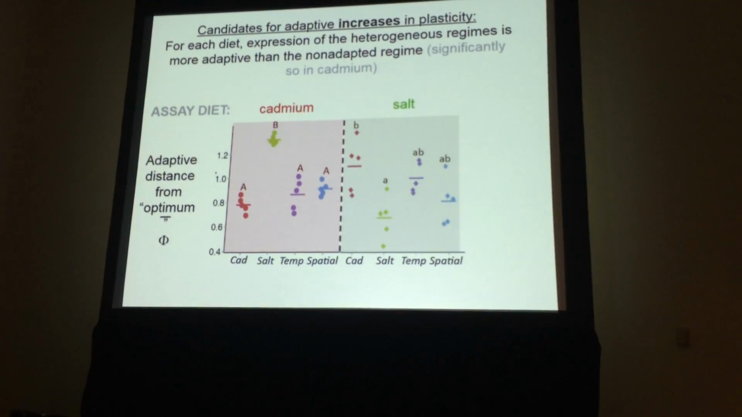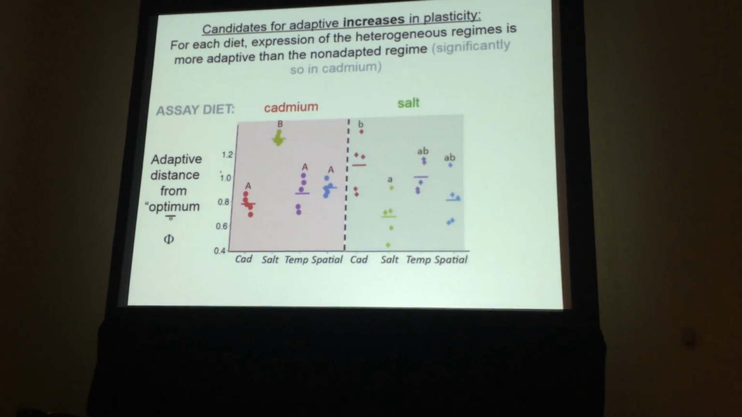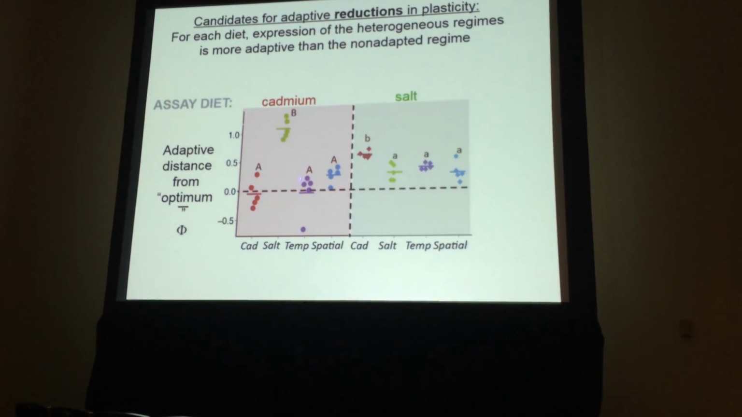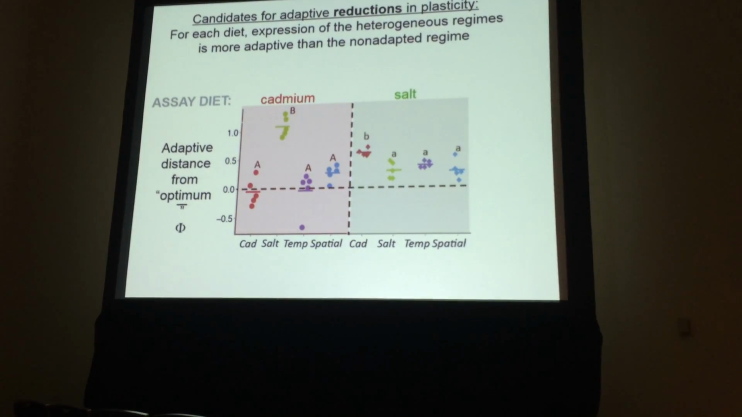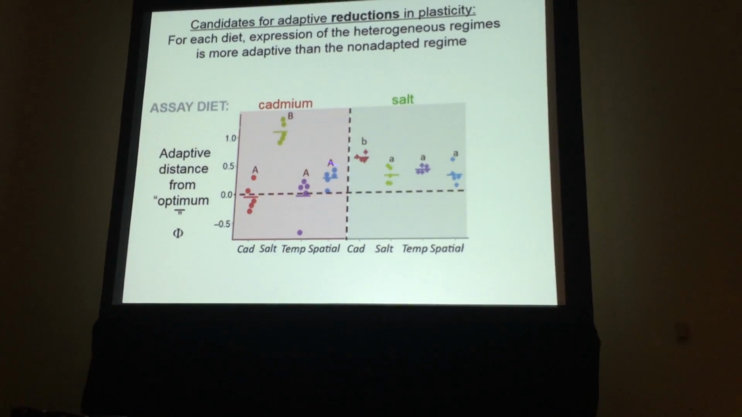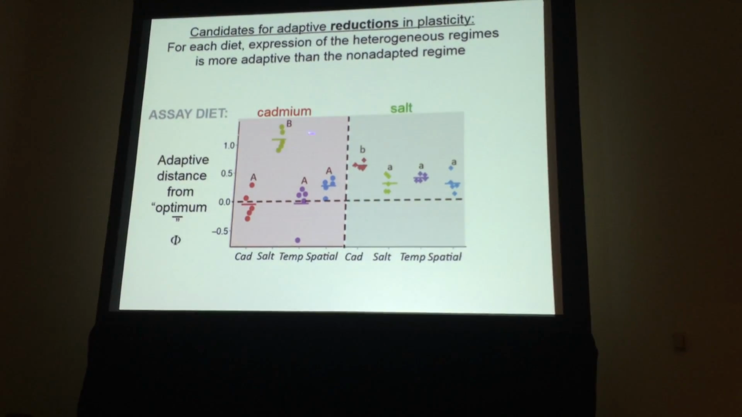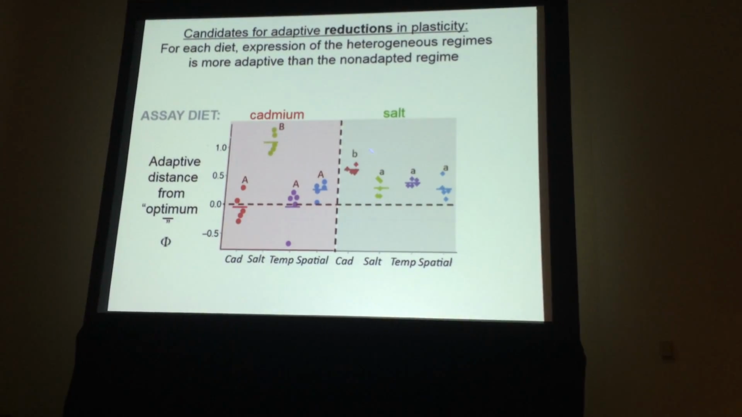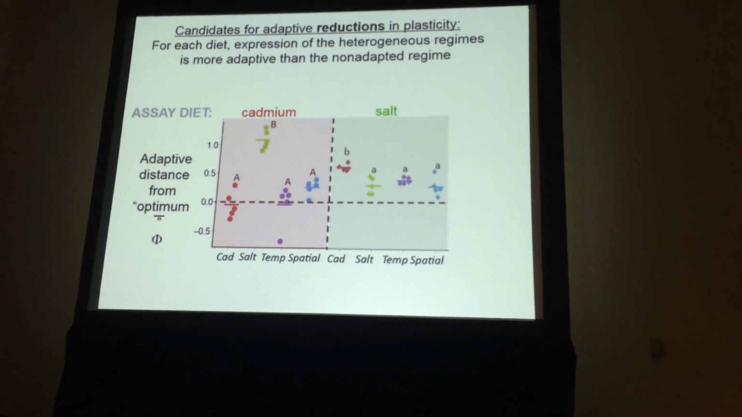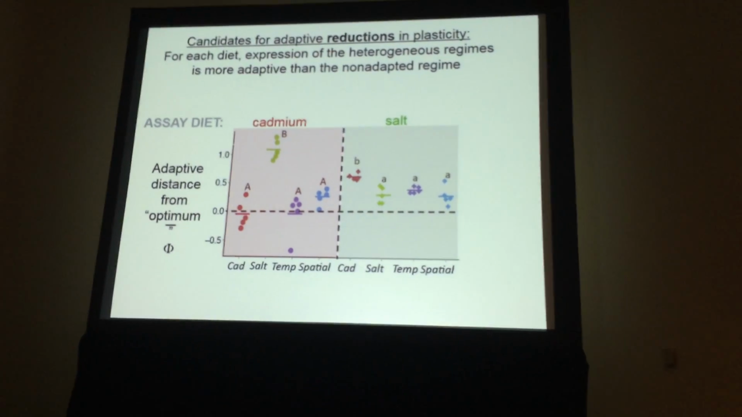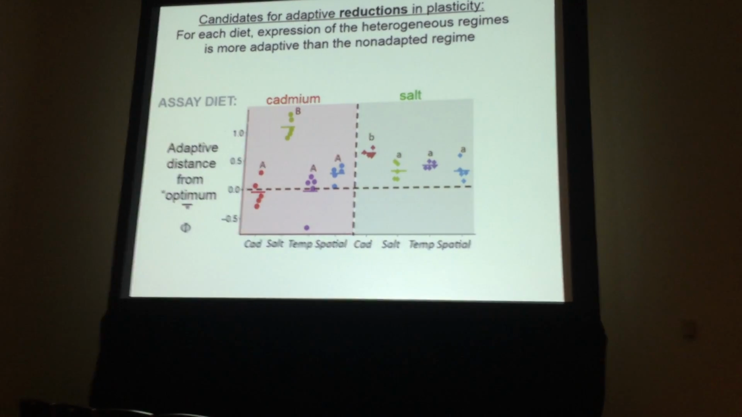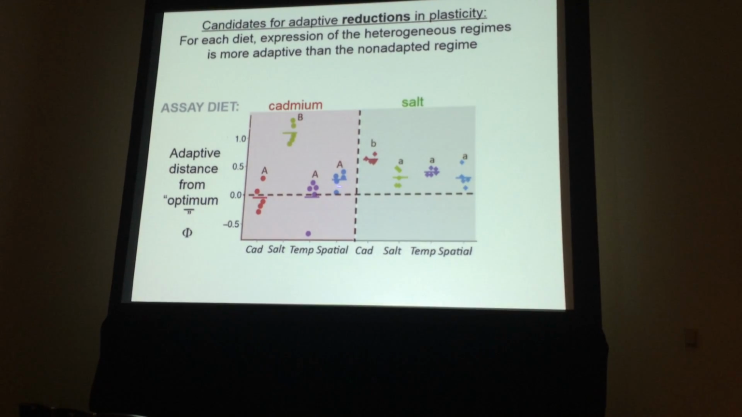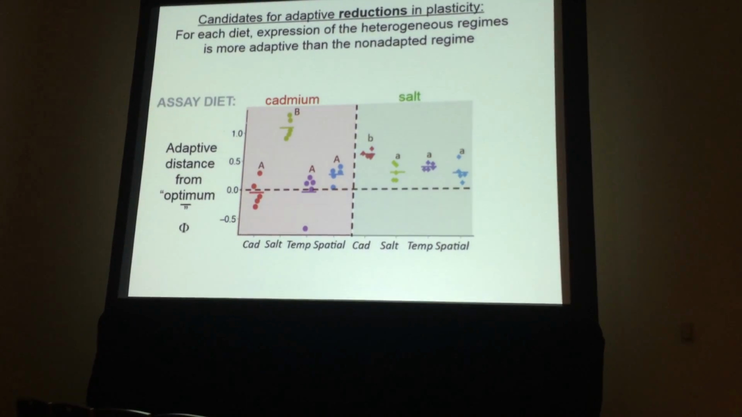And remember, the pattern with respect to plasticity here didn't look like there was much adaptation going on. But in fact, when we look at it using this measure, it looks like in these heterogeneous regimes, they're doing very well, thank you very much. They're doing better than these non-adapted, homogeneously selected populations. That's true in cadmium, and that's actually true in salt as well. And also, remember, for the temporal regime, it seemed particularly bad, and they're actually doing very well. At least it looks like it's better than spatial.